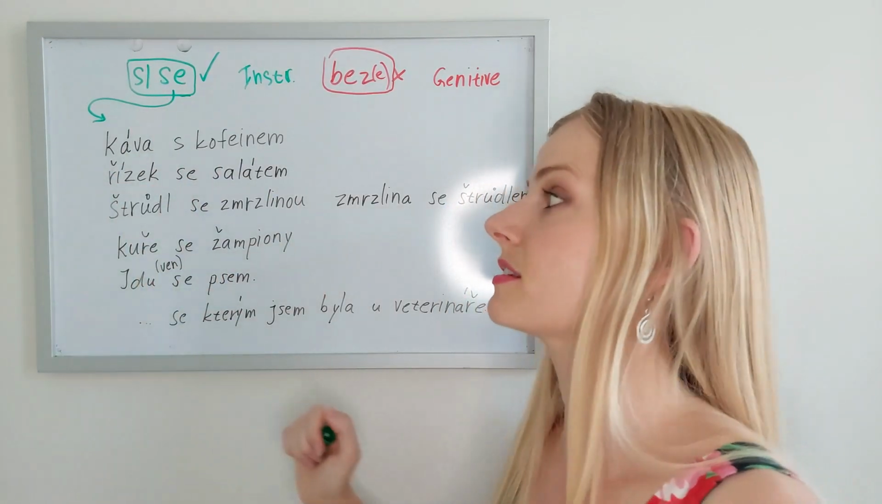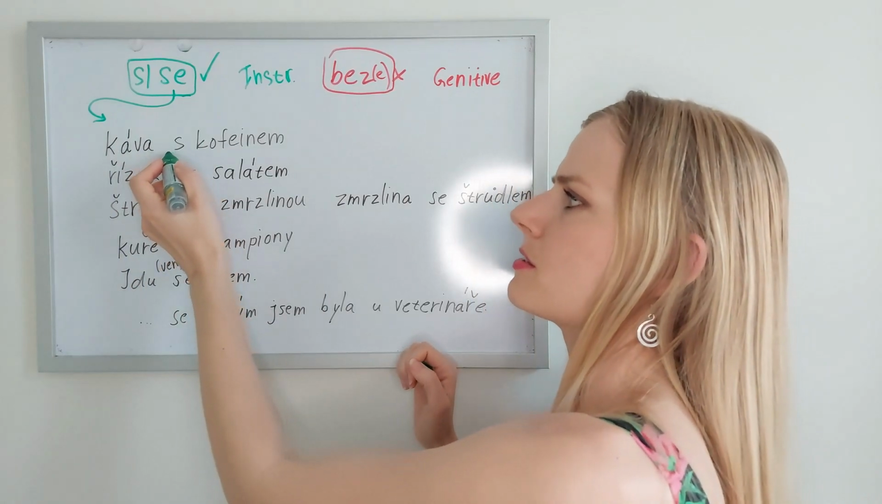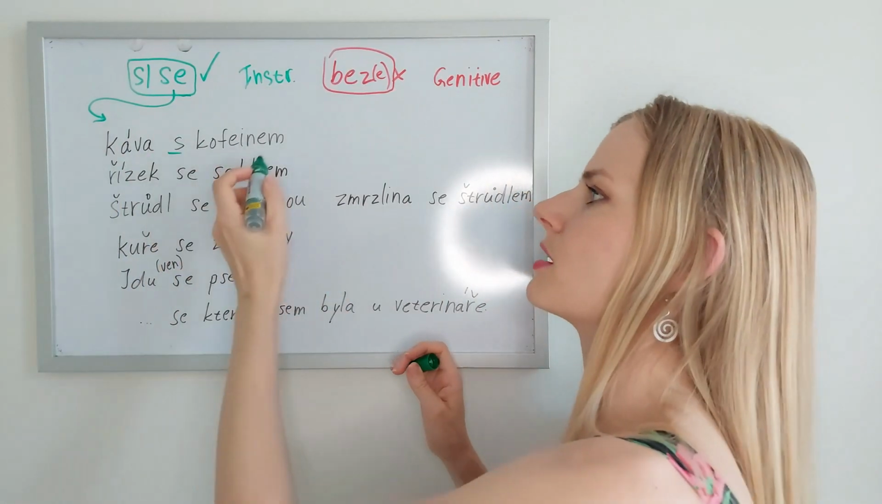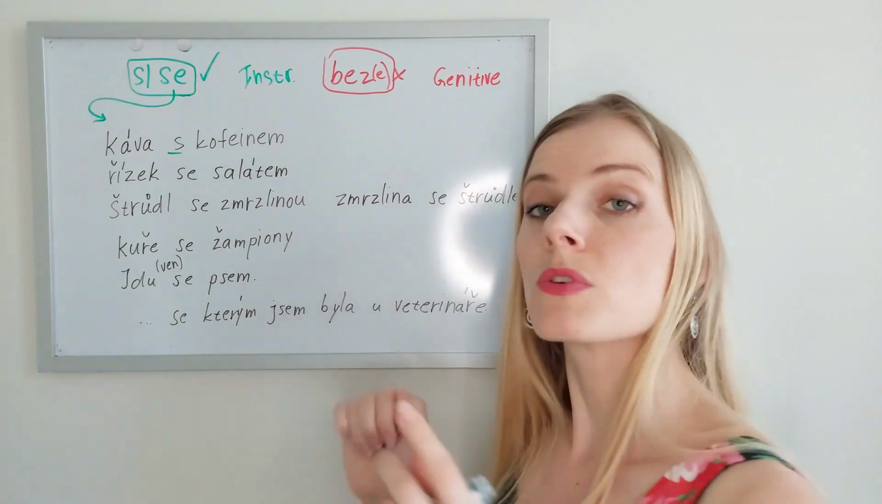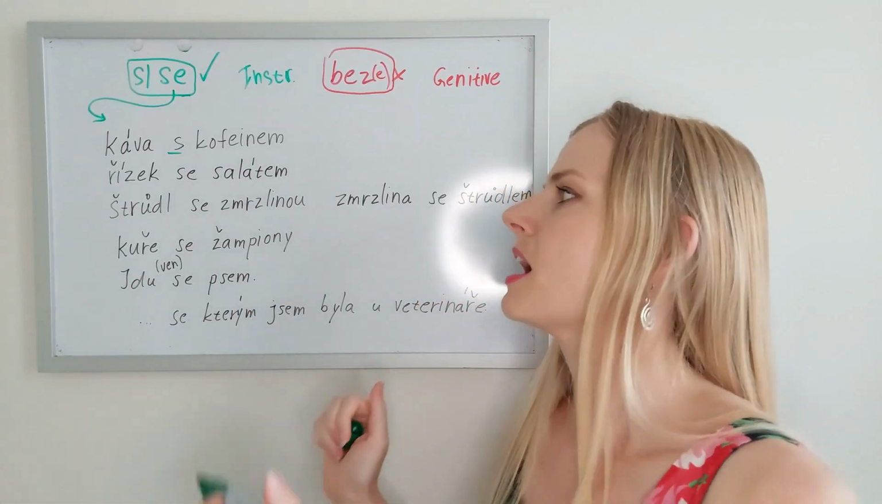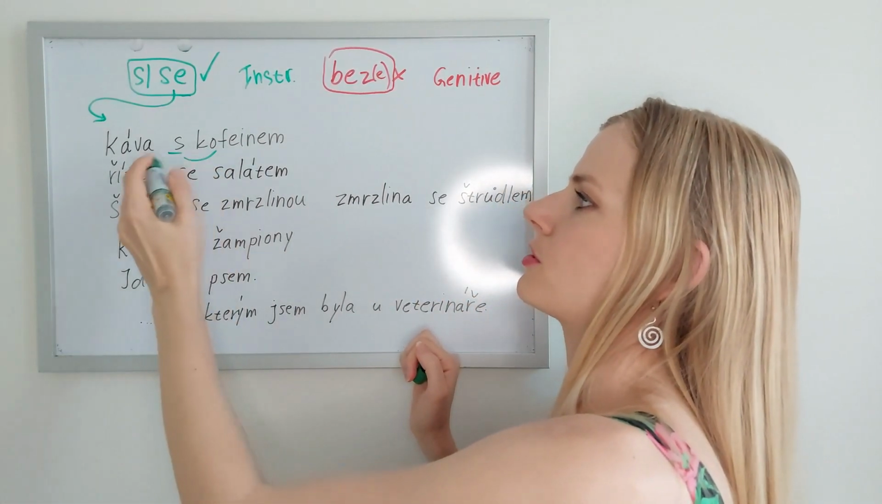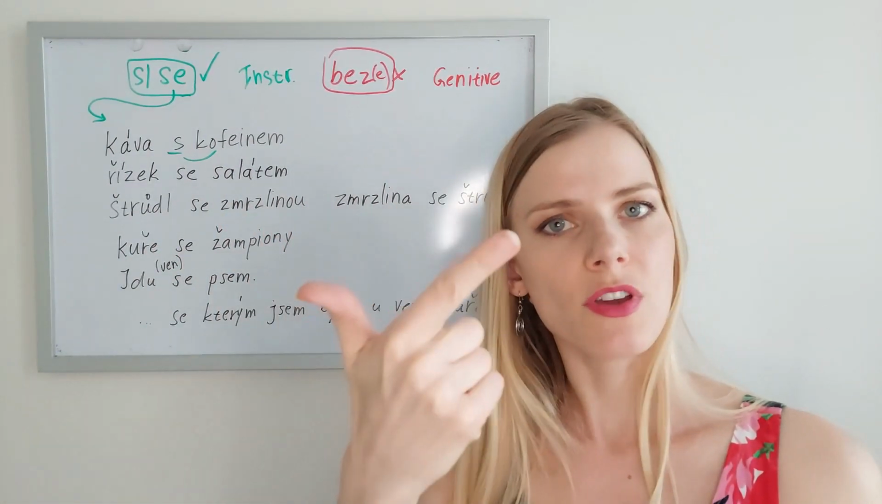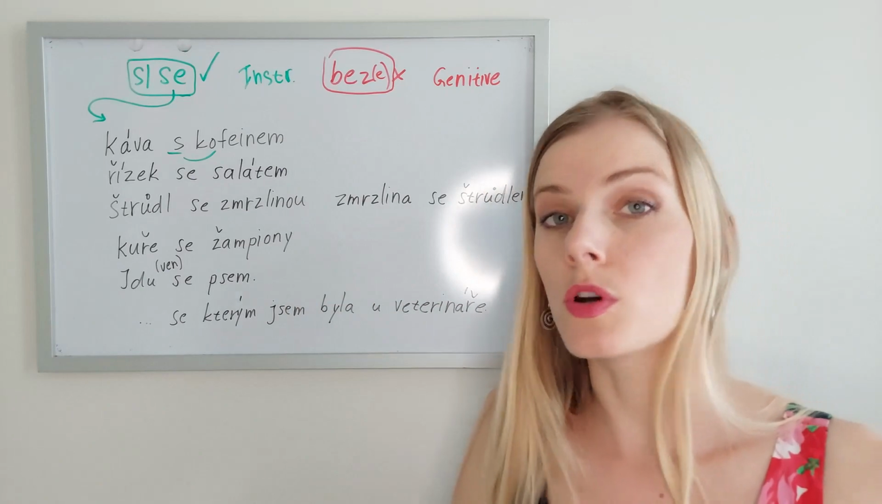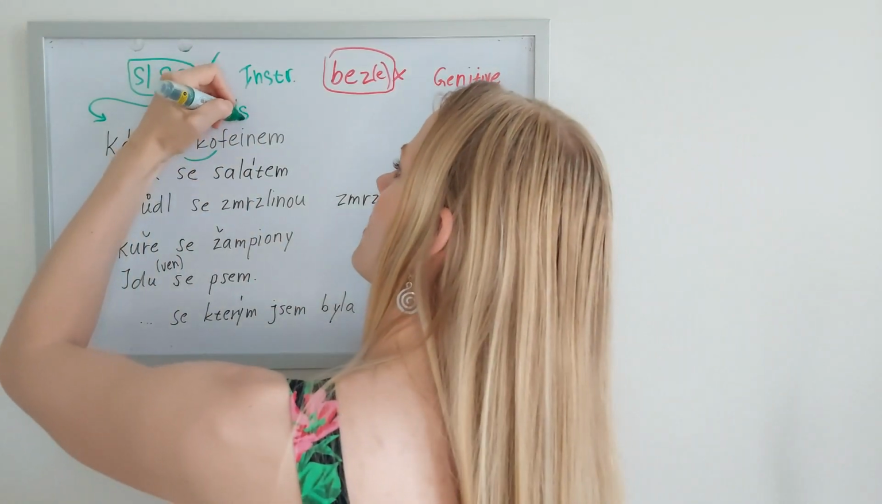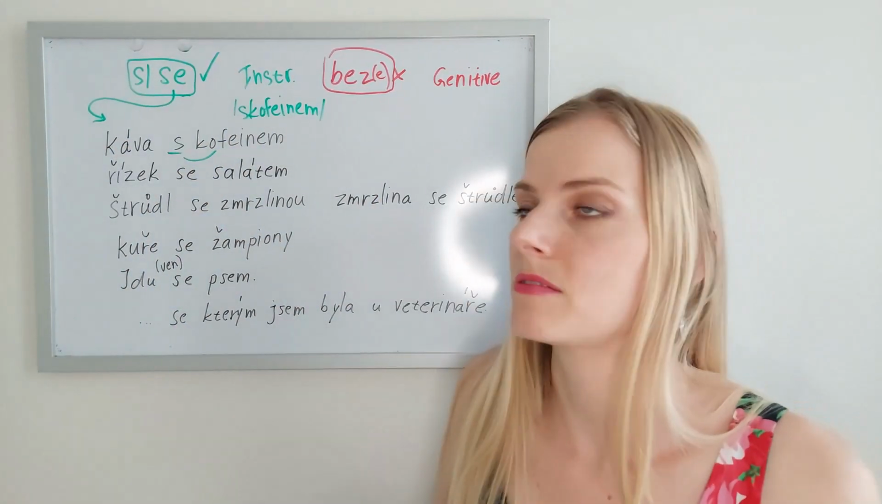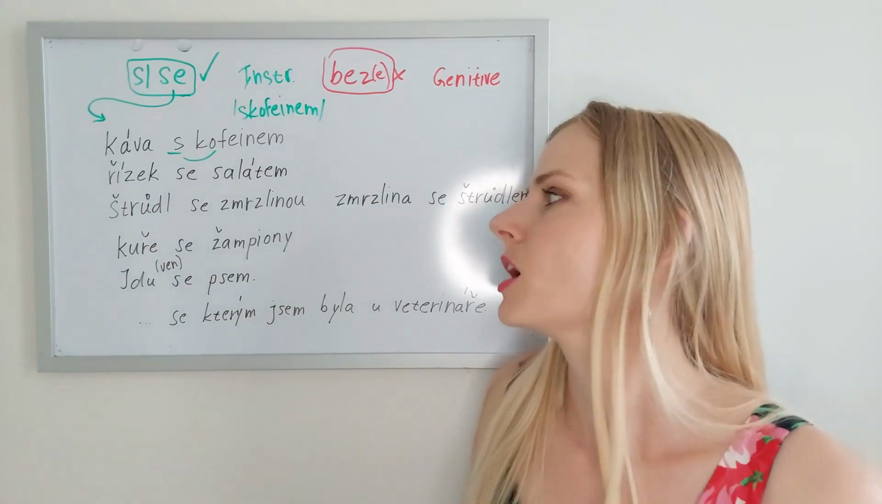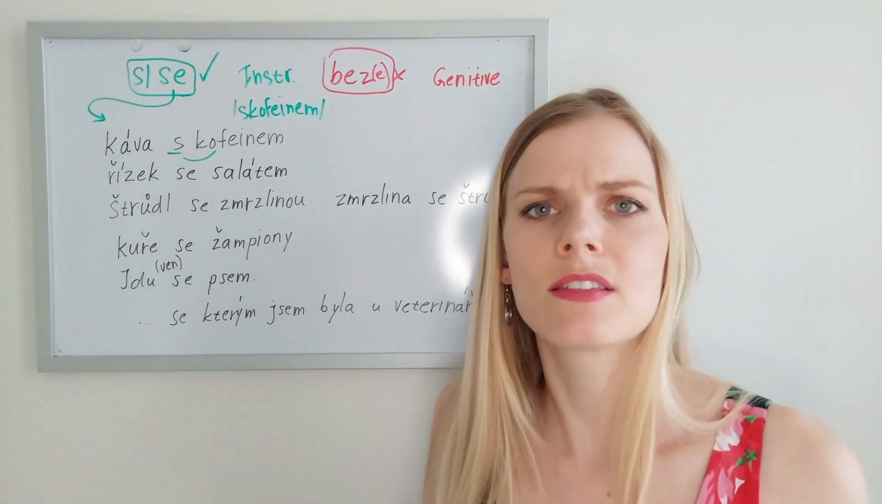The first sentence is an example of a simple s. S kofeinem, káva s kofeinem. We read this little preposition together with the following word. So we pronounce it as if it was one word. Káva s kofeinem. It sounds like there are only two words in the sentence. S kofeinem. Coffee with caffeine. There is no need for E.